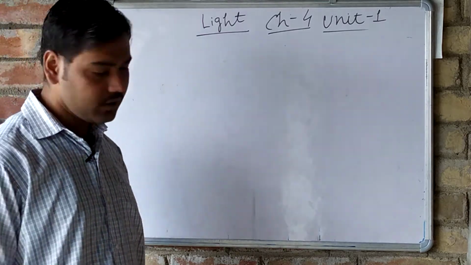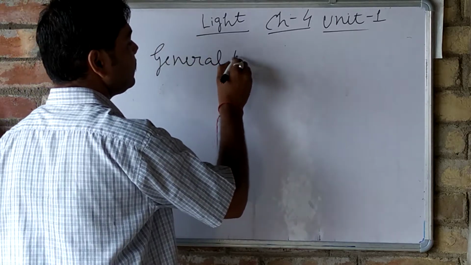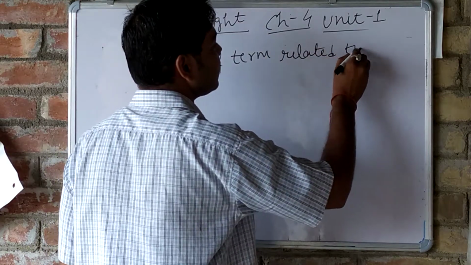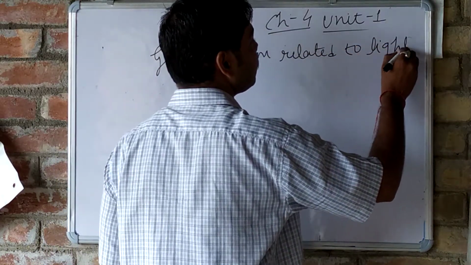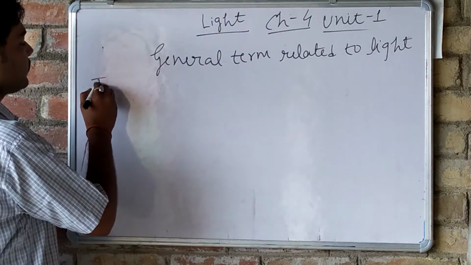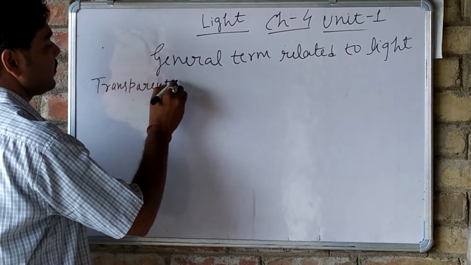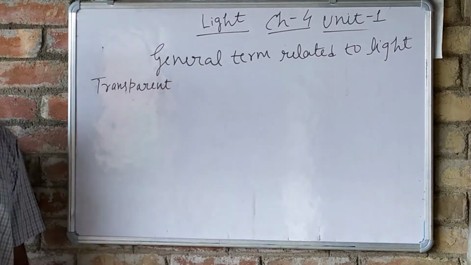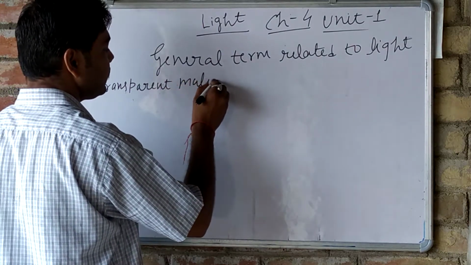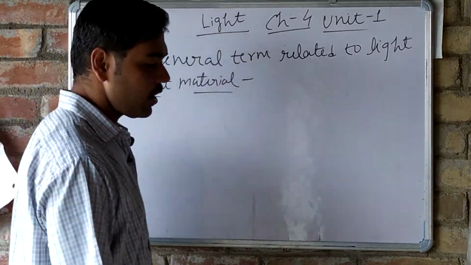now we will see some general definitions of light, some general terms related to light. Okay, in these general terms, first is transparent object. What is a transparent object? Transparent medium, sorry, not object, transparent materials. Medium, material is written in the book, so we will go with the material. So transparent material. What is transparent material?